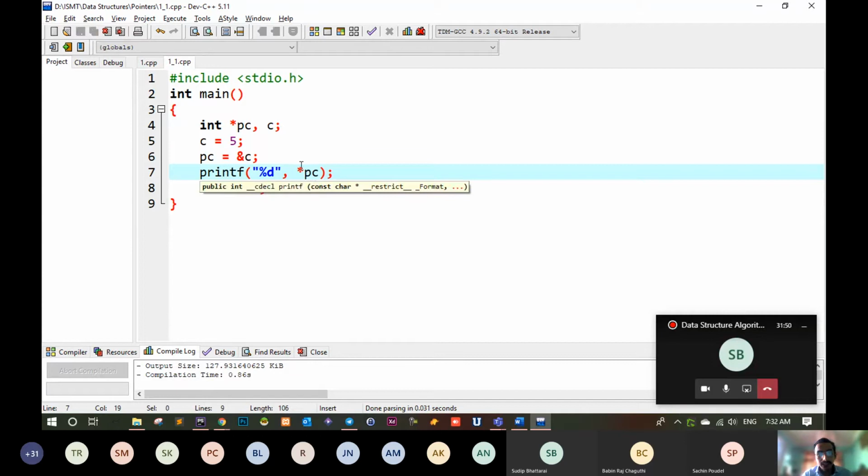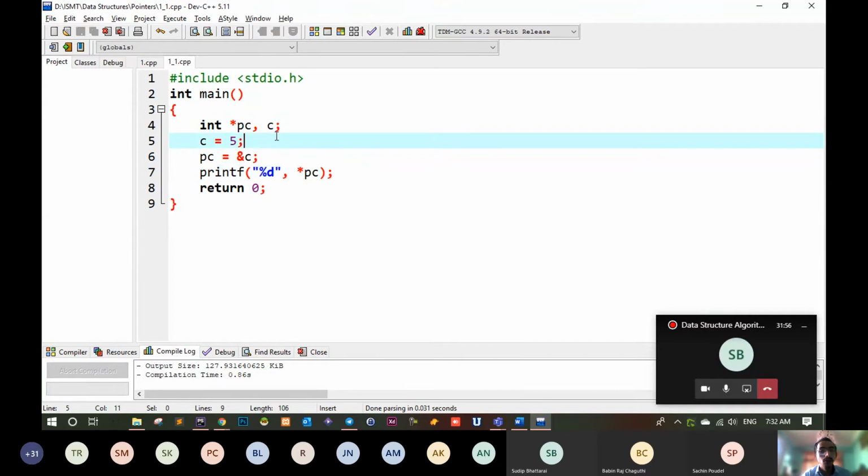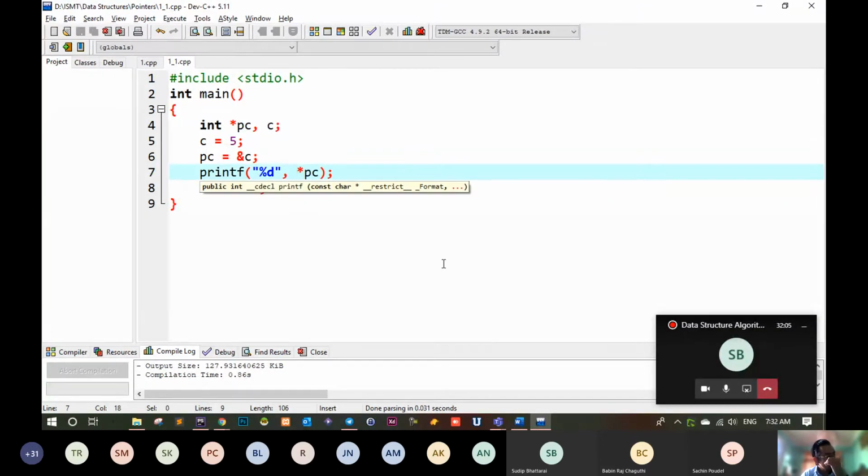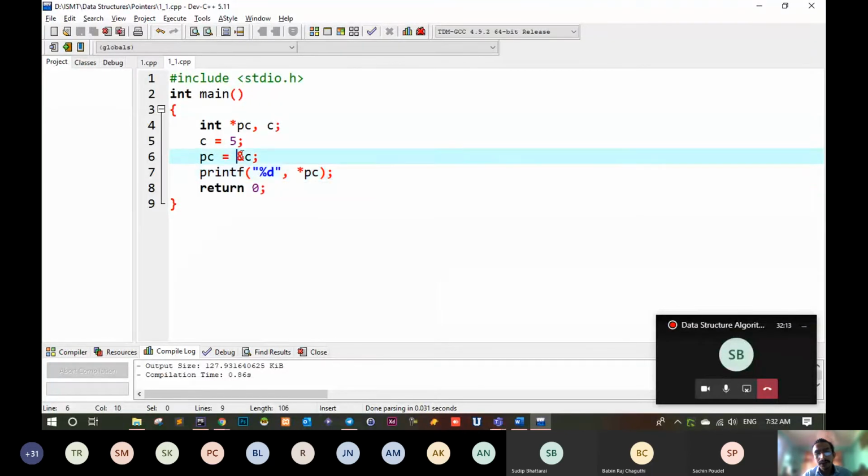But we are just learning about the dereference operator. How can we dereference this thing, or how can we get the value from this address? We find the value from the address, so that is given by asterisk. If you want to find the value from the address, then you use asterisk, and if you want to find the address from the variable, then you need to do ampersand like this.